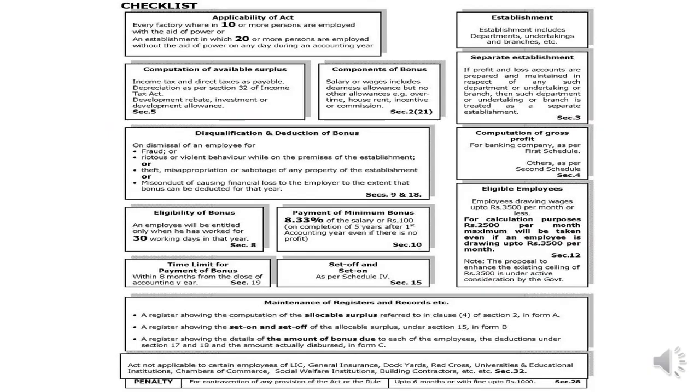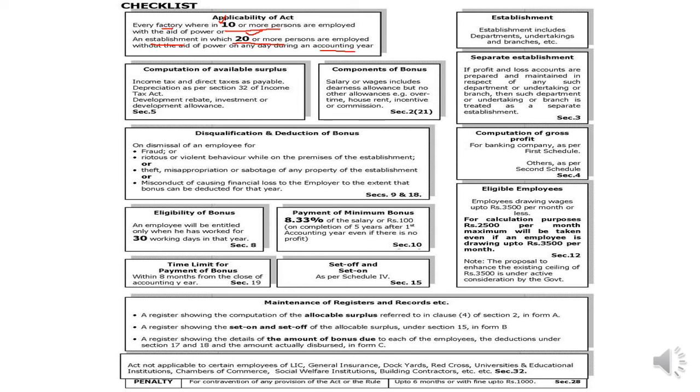So see here, I have given the checklist of the entire Payment of Bonus Act 1965, so you can go through it. See this: for application of this act, if in any factory 10 or more persons are employed, then this act will be applied there. And as I already told you, if any establishment where 20 or more persons are working in any accounting year, then this act will be applied over there. Remember, 20 for establishment and 10 for factory. So remember this one.